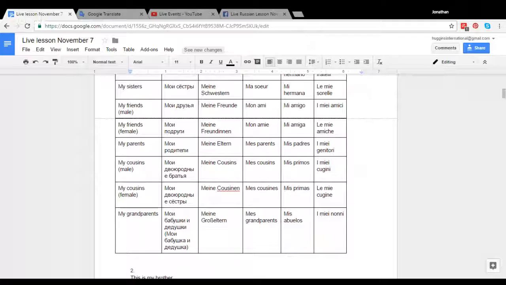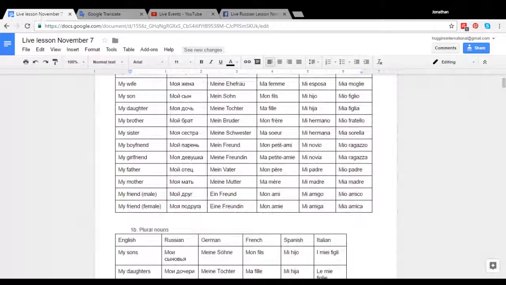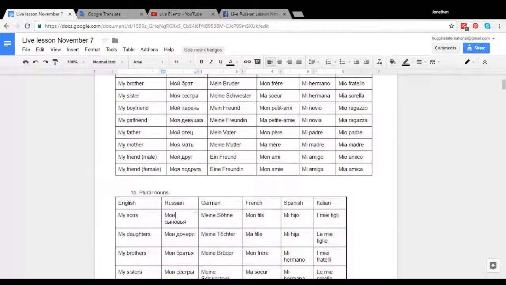Okay. So here, what I can notice is this мои. If I look back at the previous list, I have мой, and I have that little curved symbol above this e sound. So if I look at мой друг, I have that e and that little curved symbol there. But in the plural, I have the e.